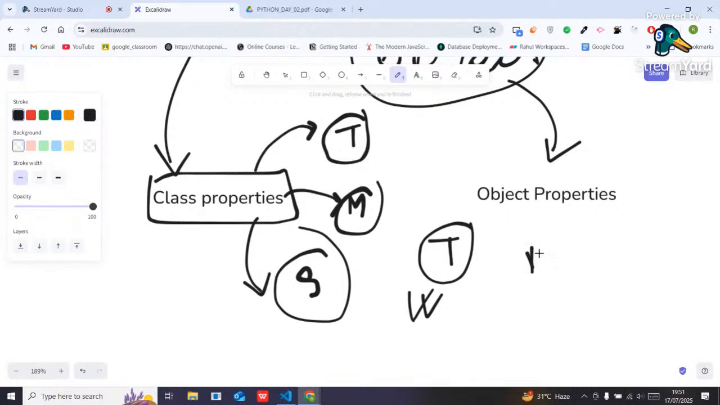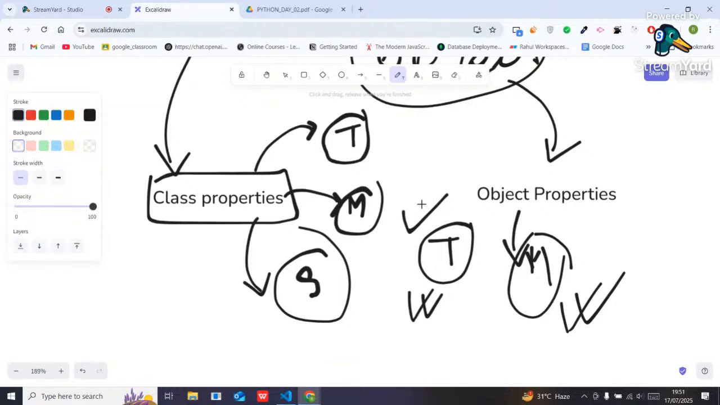Similarly for Mahindra, Mahindra wants to launch an EV. Mahindra wants to add smart features into their car. Those smart features are nothing but properties, and those properties are relevant for only that particular Mahindra car, and Tata properties will be relevant only for the Tata class or Tata car, right? So I can say that object properties will be different for each and every one. For Tata, the object property will be different. For Mahindra, the object property will be different, guys.